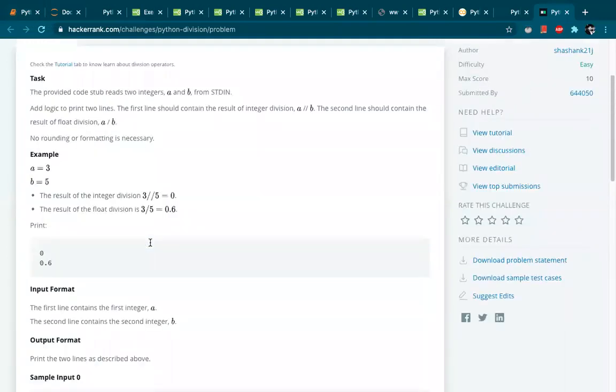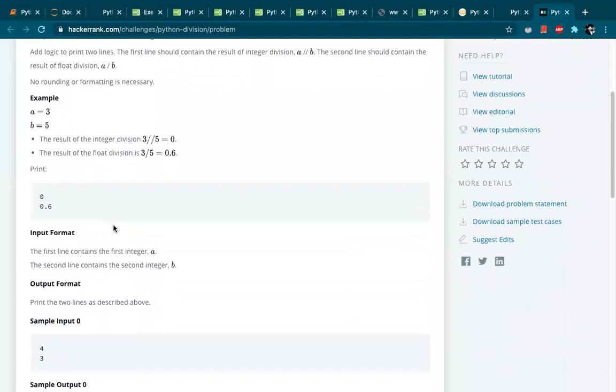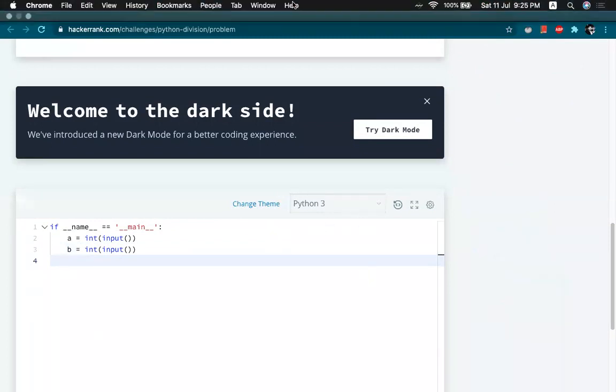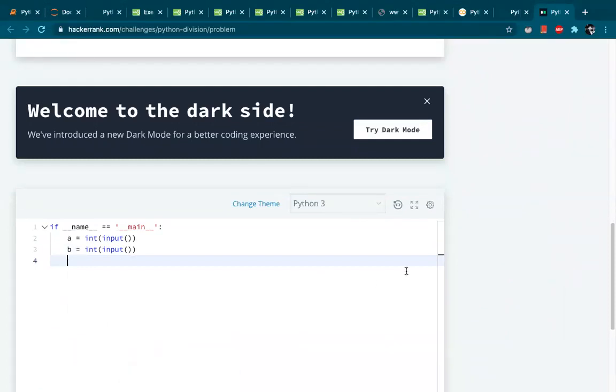So what we are doing here is we are just trying to do a division. The answer to this is simple. Also, one thing I wanted you guys to know is that sometimes by default it selects any of these. You have to select Python 3 here so that whatever you have learned, you are easily able to apply it, because Python 2 and all are previous versions. But go on with Python 3.